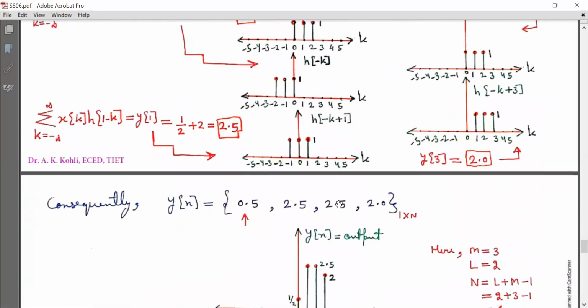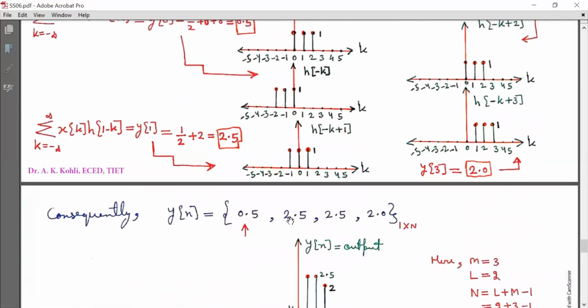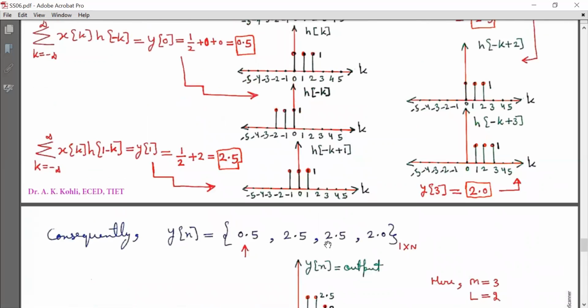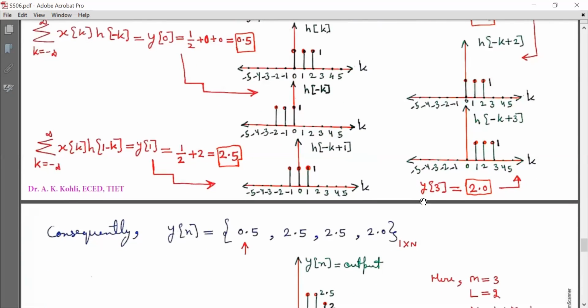We represent it in the form of a sequence: y[n] is equal to 0.5 at the origin, where the arrow shows n equal to 0, 0.5 at n equal to 1, 2.5 at n equal to 2, 2.5 at n equal to 3, and 2. So its dimension is 1 cross n.